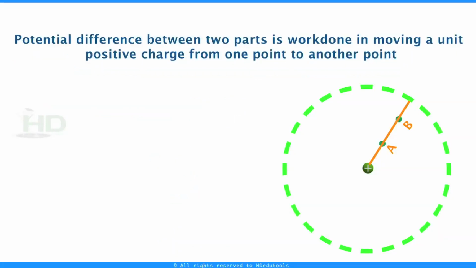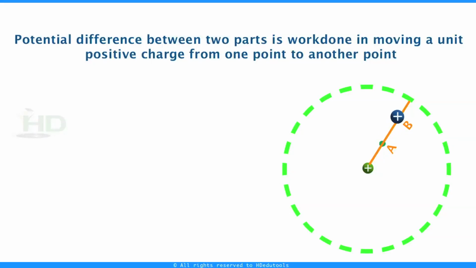If I take 2 points A and B in the field, if I want to move a unit positive charge from B to A, I have to do work against the field. If I want to move charge from A to B, some work is done in the direction of the field. The potential difference between these 2 points B and A is defined as the work done in moving a unit positive charge from one point to another point.